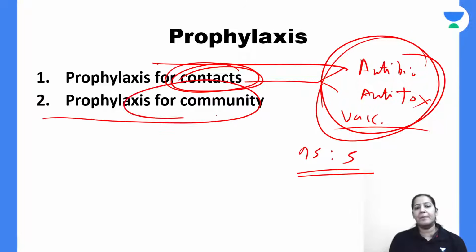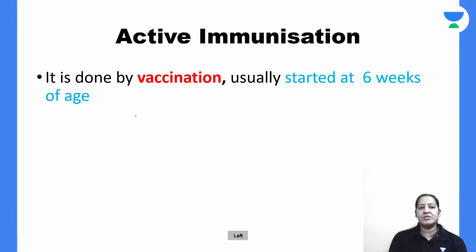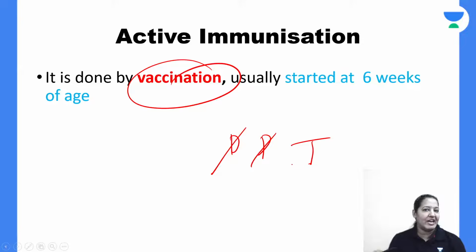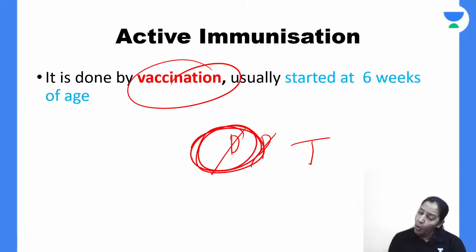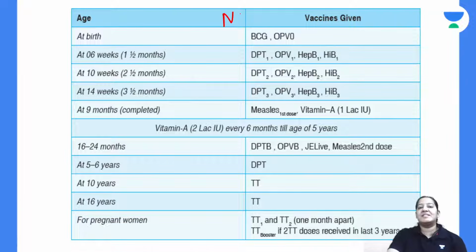For prophylaxis in the community, we already gave the DPT vaccine. You know about DPT. In DPT there are three vaccines: diphtheria, pertussis, and tetanus. So it comes as a combined vaccine. We are not giving a vaccine only for diphtheria. We are giving vaccine for three things: diphtheria, pertussis, and tetanus. So this is the national immunization protocol.